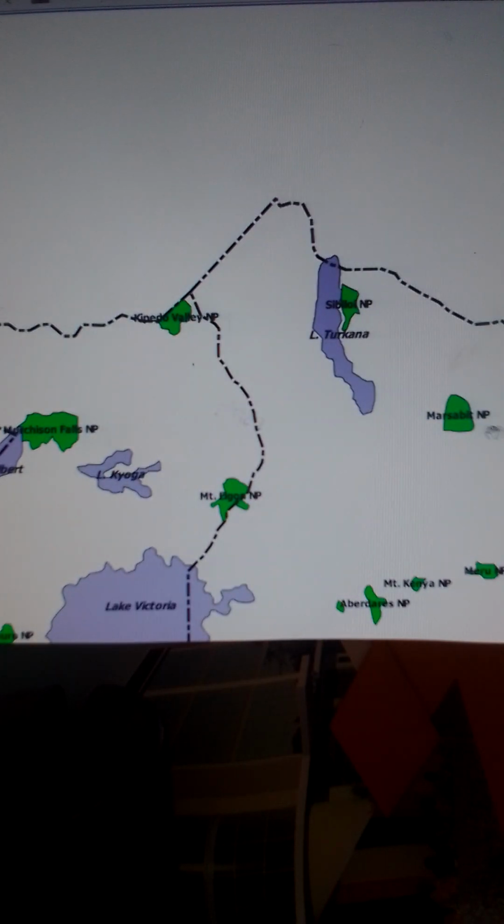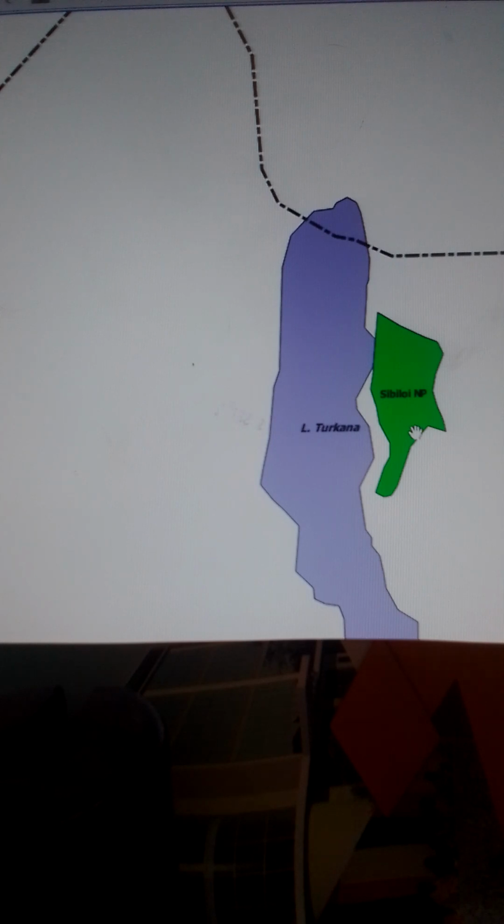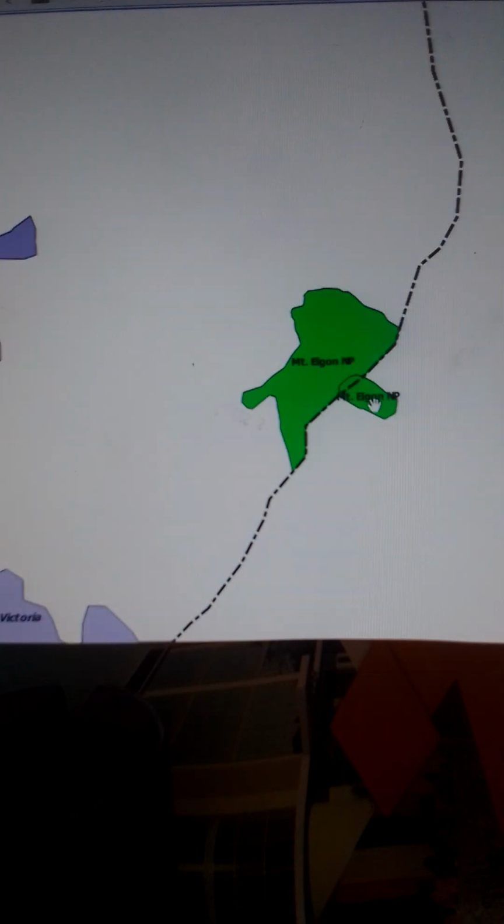Going to the north, around Marsabit town, we have Marsabit National Park, and around Lake Turkana, we have Sibiloi National Park. And finally, in the western part of the country, near Mount Elgon, we have Mount Elgon National Park. Alright, let's go to Uganda and see where the parks are.